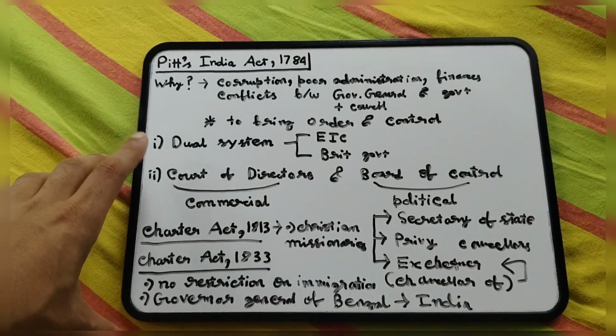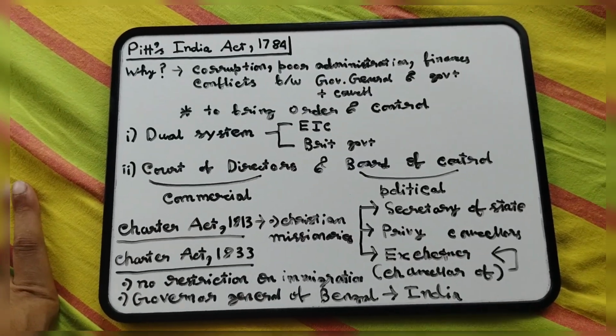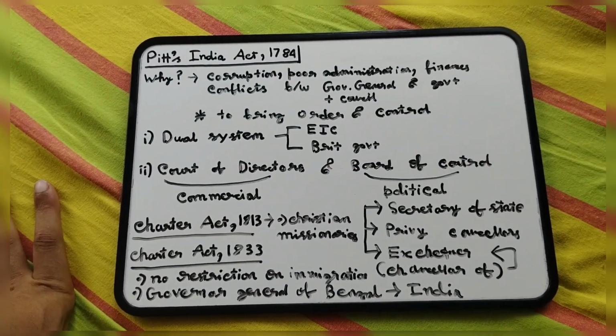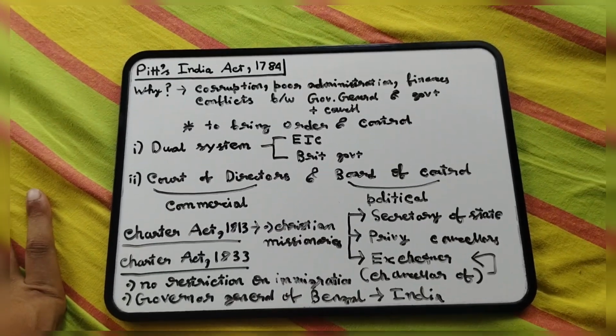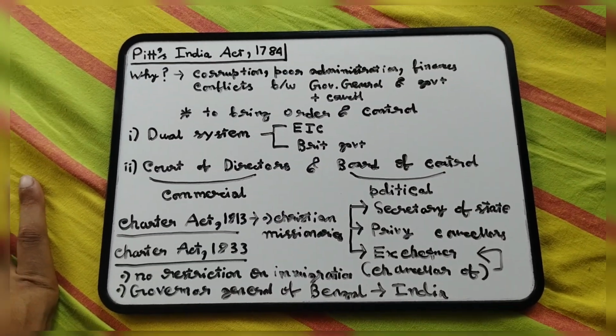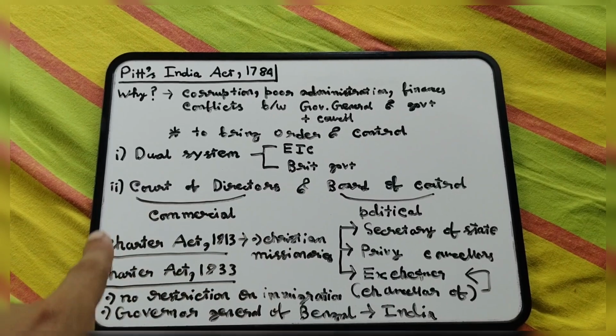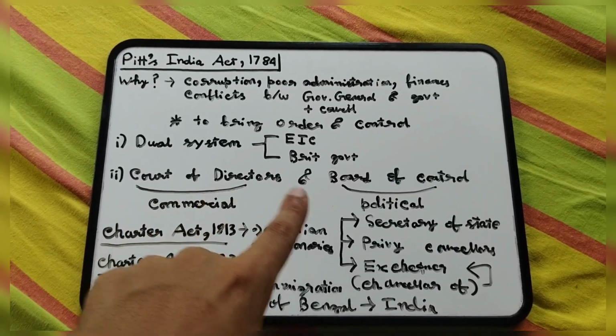Now, what are the main features? The main feature is that a dual system was established. Both will be in control: the East India Company and the British government will gain direct control. And two bodies were established, that is, the Court of Directors and the Board of Control.